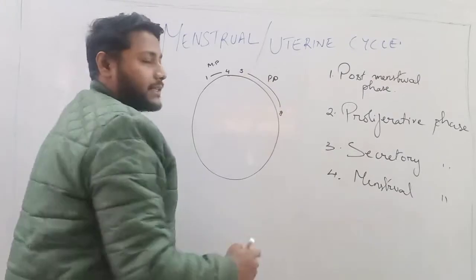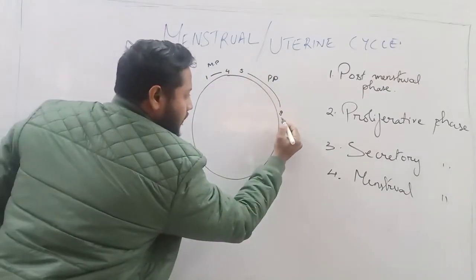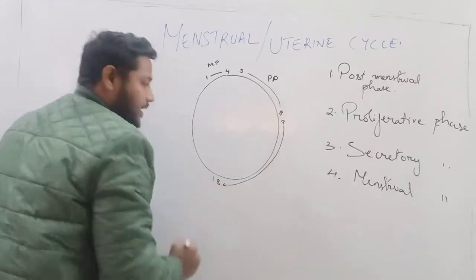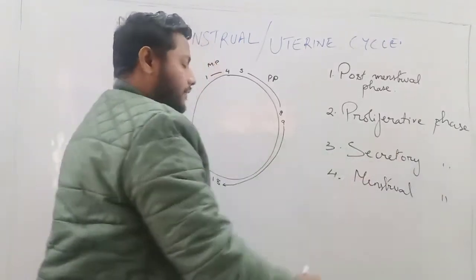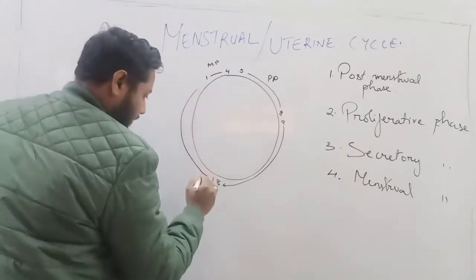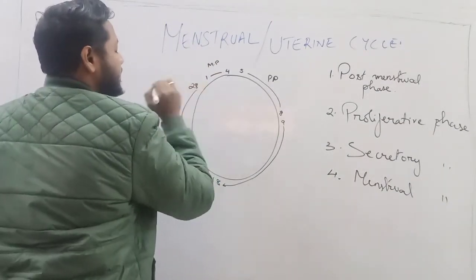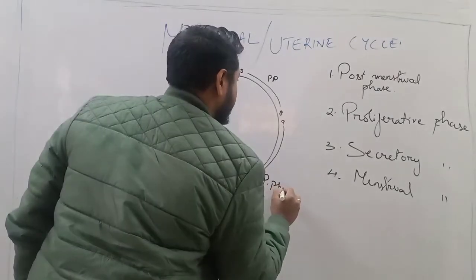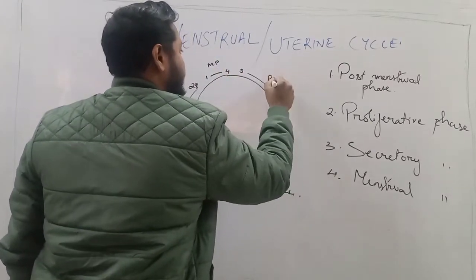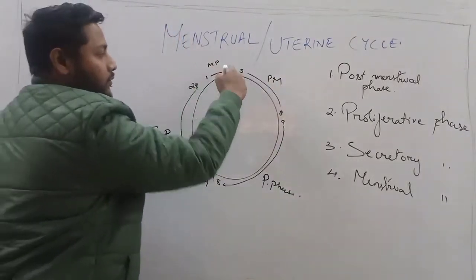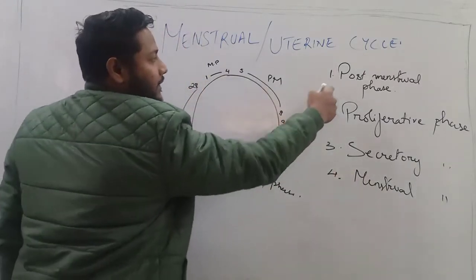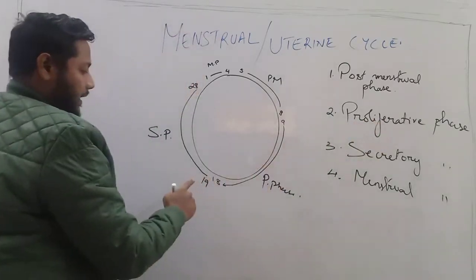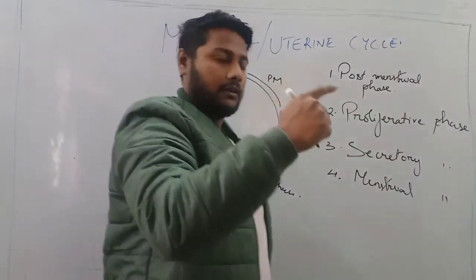From day 5 to day 8 is considered as the post-menstrual phase. From day 9 to day 18 is considered as the proliferative phase, and from day 19 to day 28 is considered as the secretory phase. So day 1 to 4 is the menstrual phase, day 5 to 8 is the post-menstrual phase, day 9 to day 18 is the proliferative phase, and day 19 to day 28 is the secretory phase.